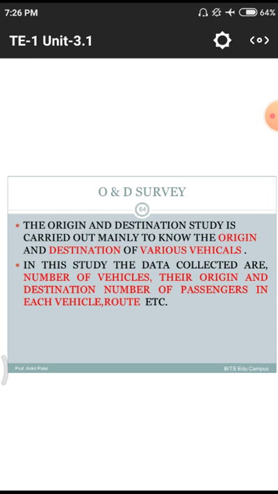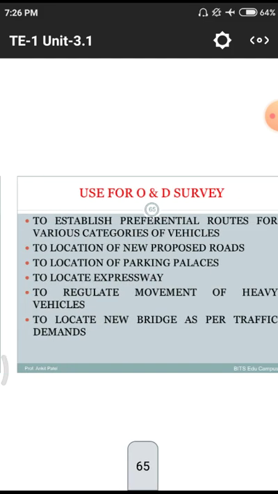In this study, the data collected are number of vehicles, their origin and destination, number of passengers in each vehicle, route, etc. That means how many people are moving to a particular destination point, what vehicle they are using, how many days they are traveling, what the delay studies are. All those come under this origin and destination study.